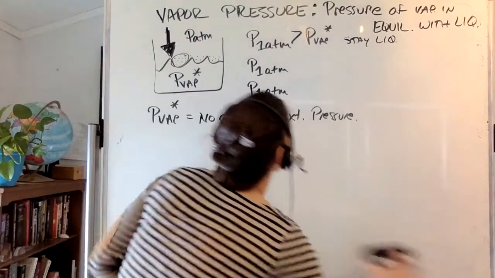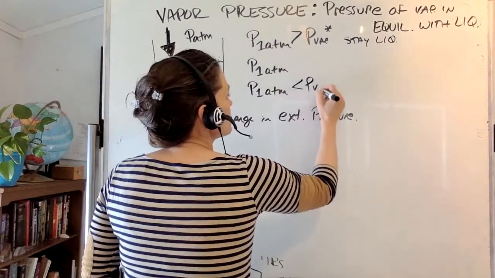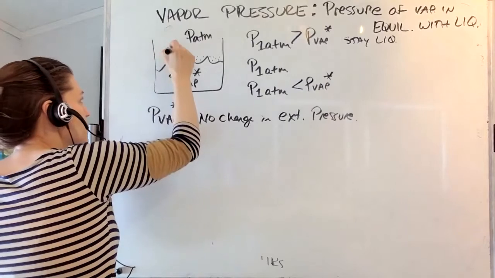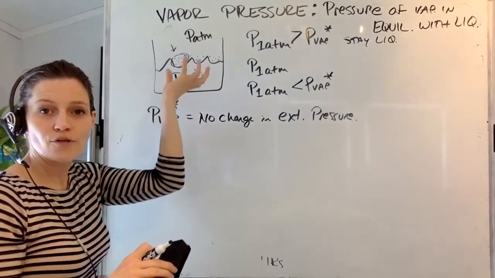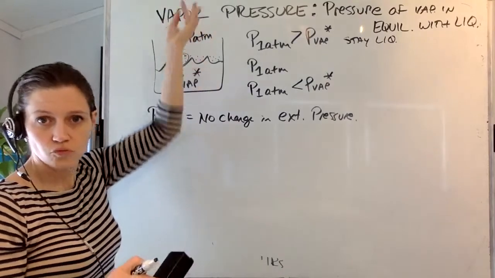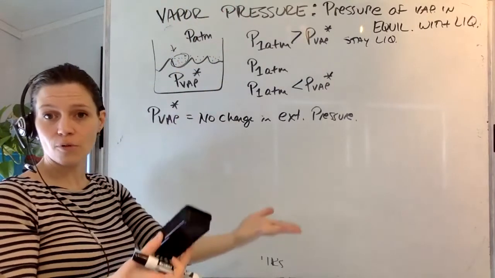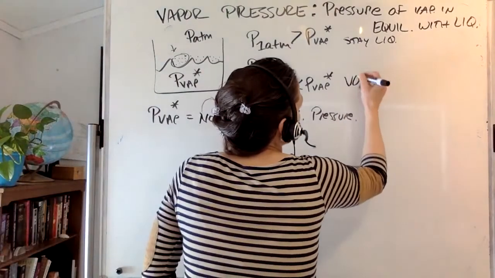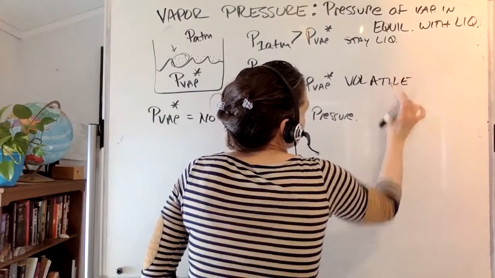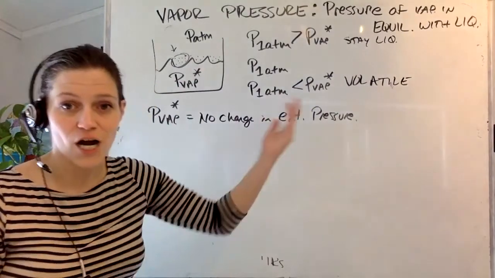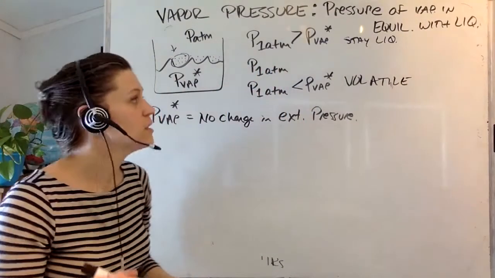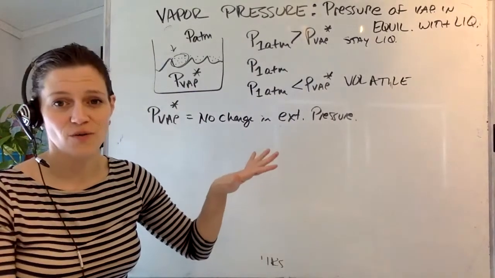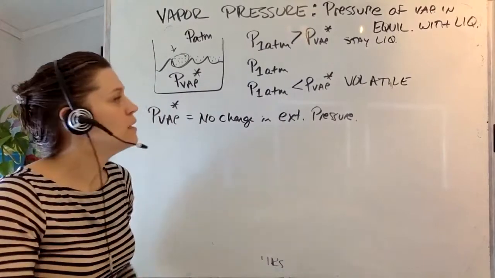If, however, this P atmosphere is less than P vapor, let's say it's like a little bitty arrow, then what's going to happen to the molecules in the liquid phase? They're going to go up into the vapor phase, and you're going to have a higher number of them in the vapor phase than in the liquid phase. And so you're going to have a volatile compound. Benzene's vapor pressure is much higher than 1 atmosphere, which is why it always evaporates quickly. Same with acetone. Whereas mercury has almost no vapor pressure whatsoever, so it stays the chunky mercury liquid at 1 atmosphere.